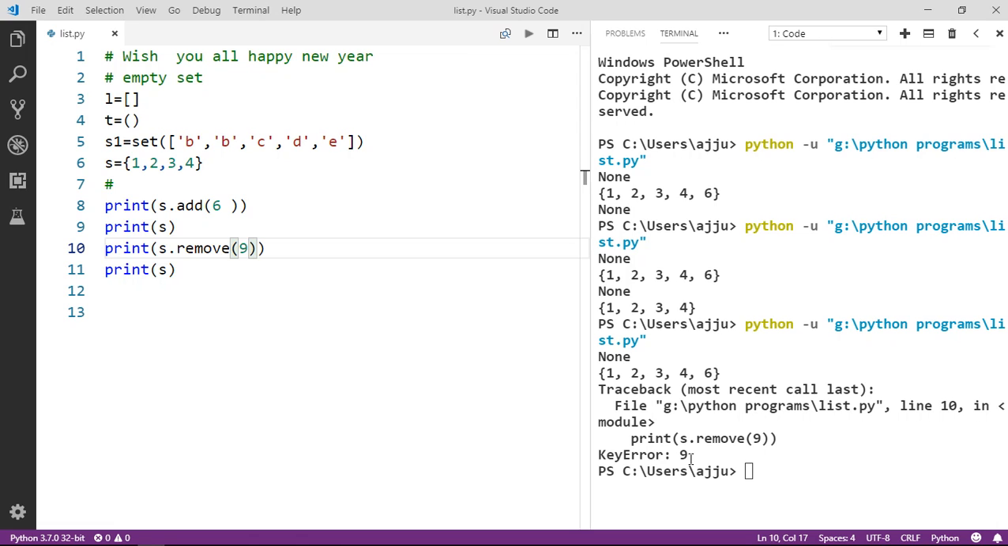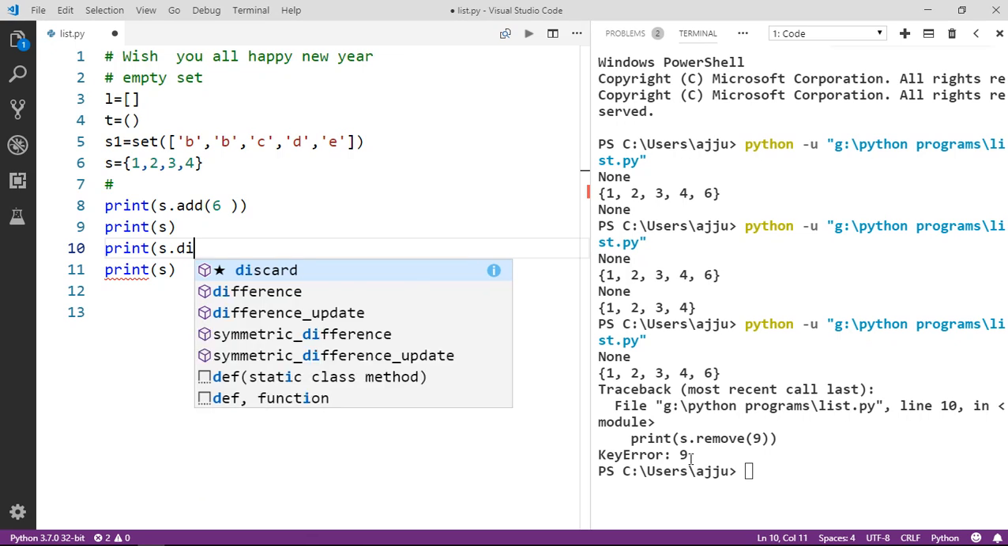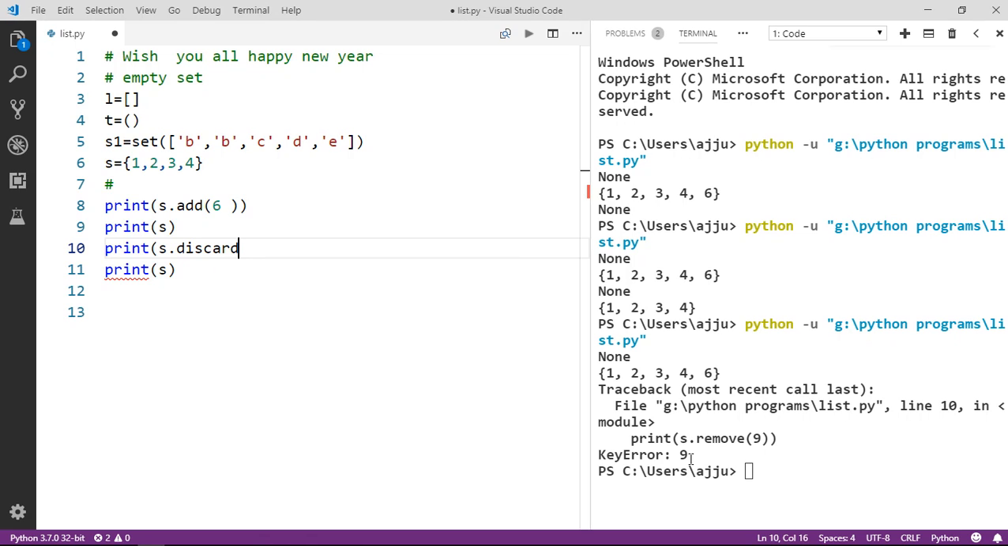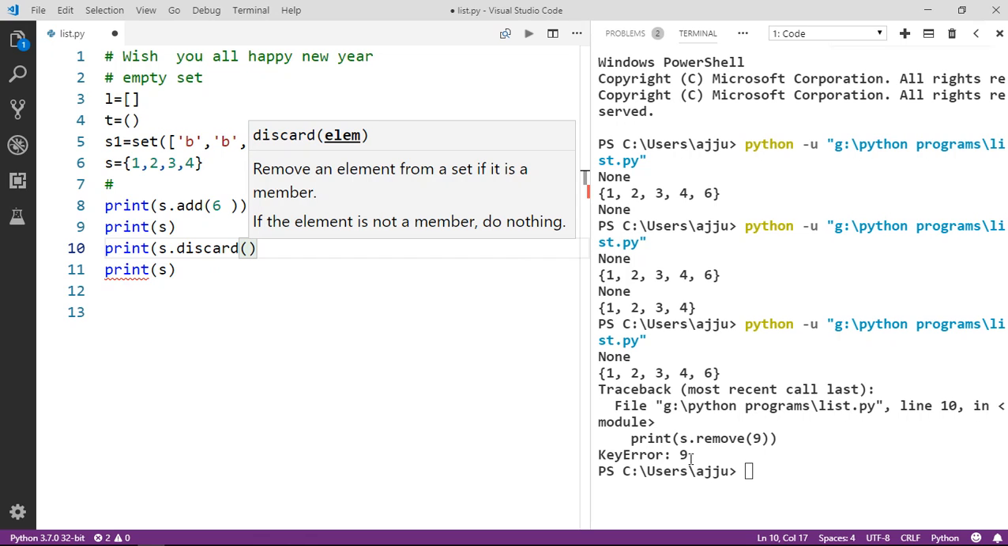Remove is better than pop, but remove still has some problem. If we try to delete a particular element which is not a part of the set, we are going to get an error. So what is the other way to delete the elements of sets? We have a discard function, which is again a very helpful function. It removes an element from the set. The good thing about discard is that if the element is not present in the set, it is not going to raise an error.